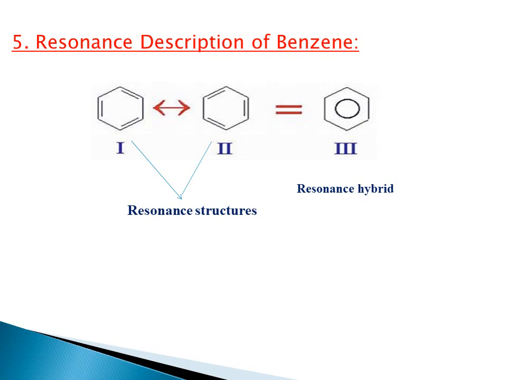So these are the 5 points we must discuss under the structure of benzene. First we discussed the molecular formula and weight, followed by why it is not a straight chain. Third is the evidence for the cyclic structure, and next is the Kekulé structure of benzene, followed by the resonance description of benzene. All these 5 points we must mention under the structure of benzene. Finally, we have to give the structure of benzene as the Kekulé structure along with delocalization because of the complete rotation of these three double bonds.